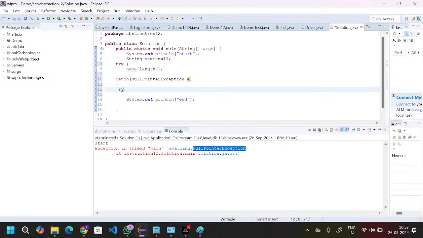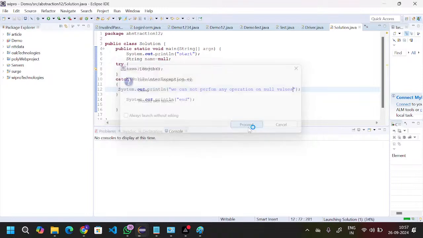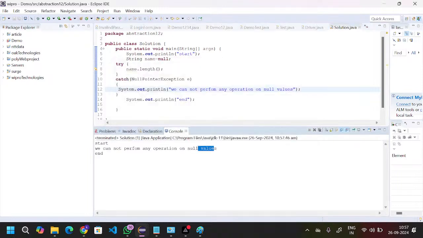Here I will mention a sysout statement: we cannot perform any operations on null values. Generally, wherever an exception is coming, we need to handle the exceptions in Java applications. If I run this one, you see here, we cannot perform any operations on null values. Okay, this is the thing.